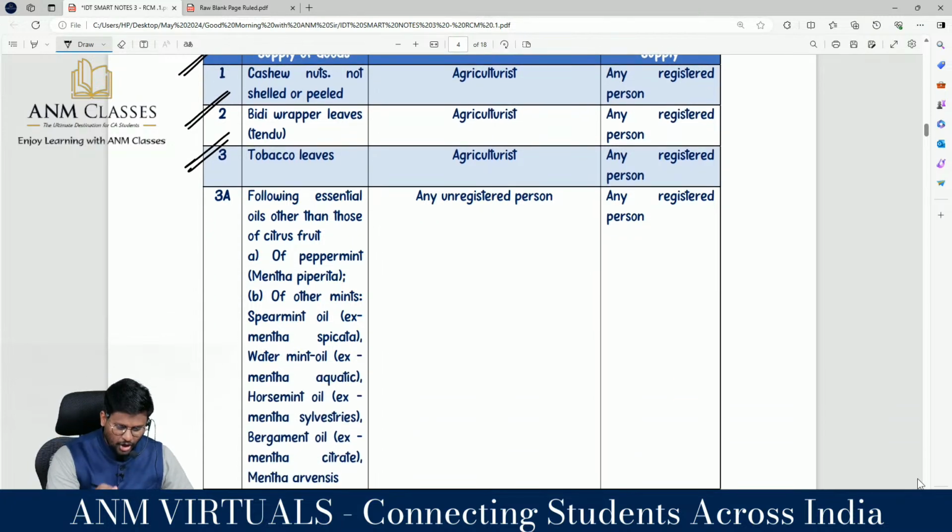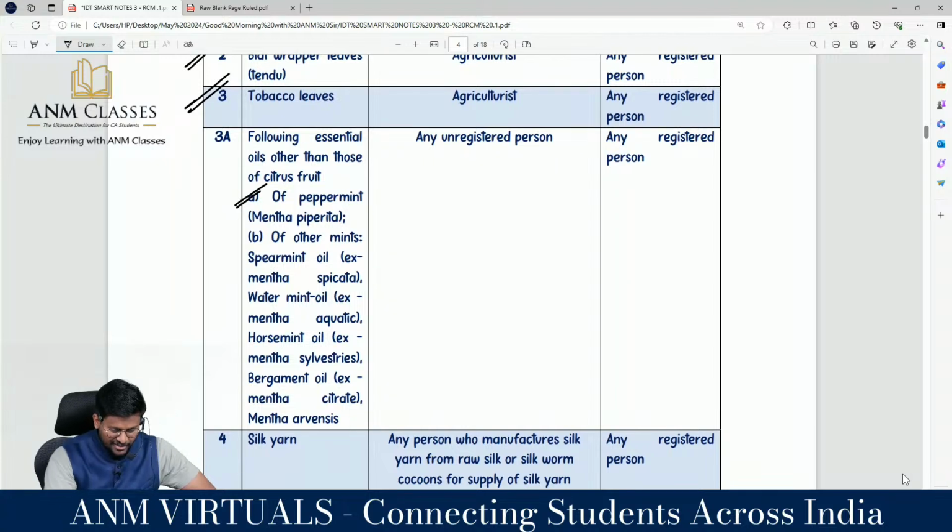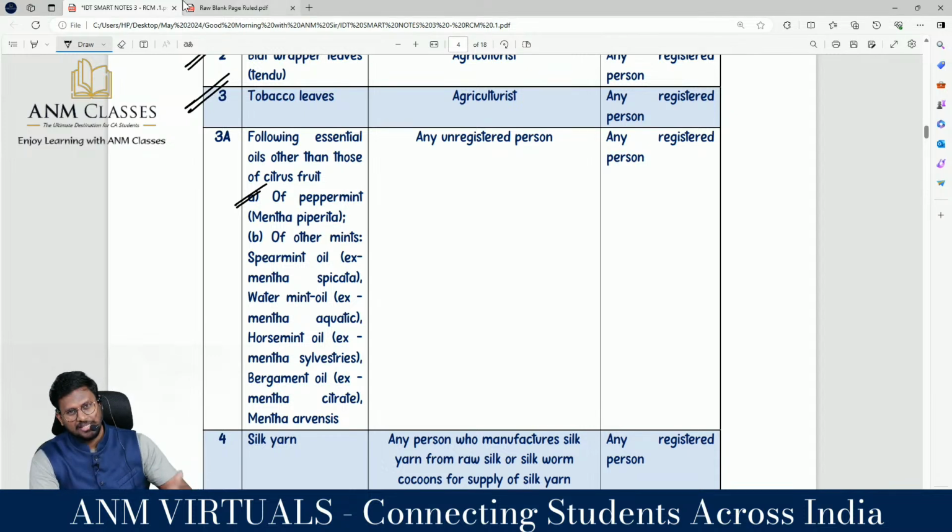Following essential oils, other than those of citrus fruit, other than those of number 1: peppermint oil, Mentha piperita; spearmint oil, Mentha spicata; water mint oil, Mentha aquatica; horse mint oil, Mentha sylvestris; bergamot oil, Mentha citrata; Mentha arvensis.